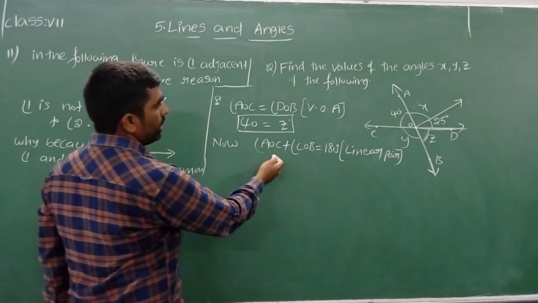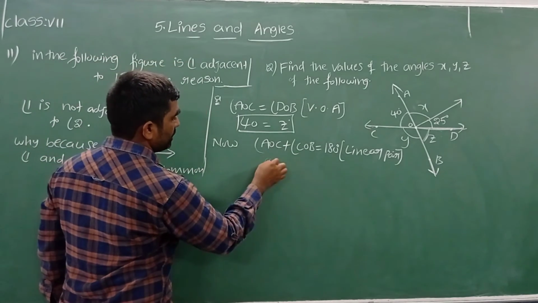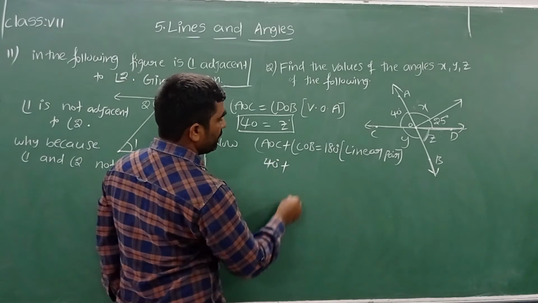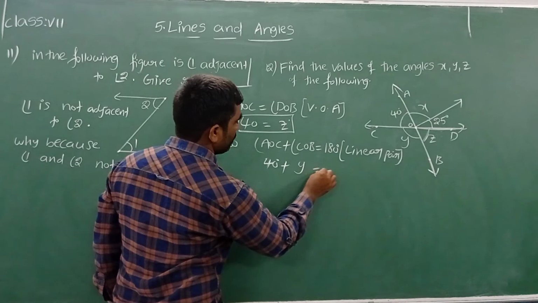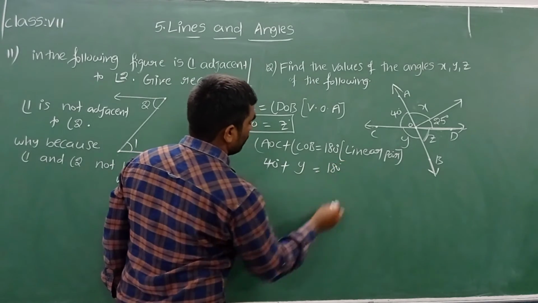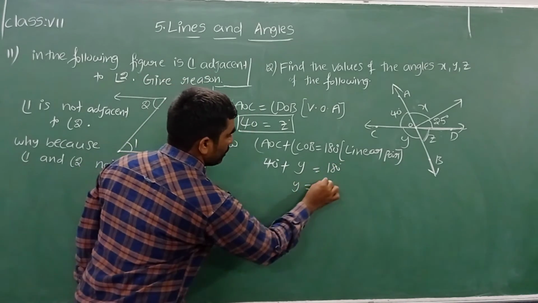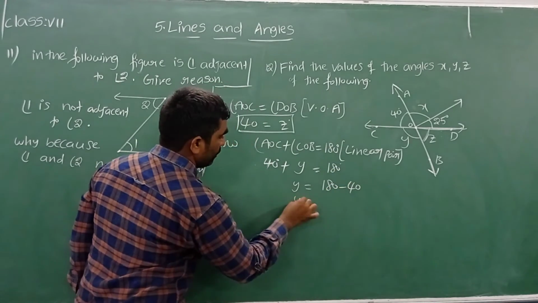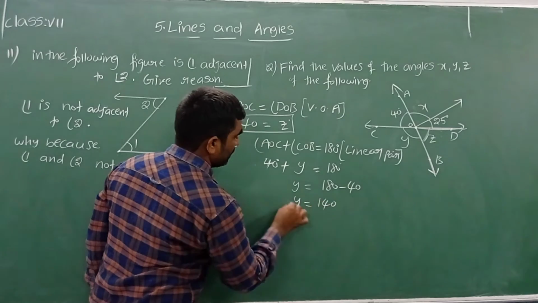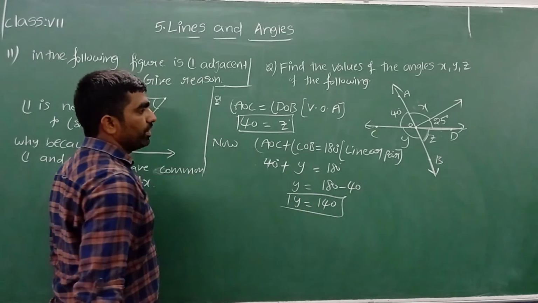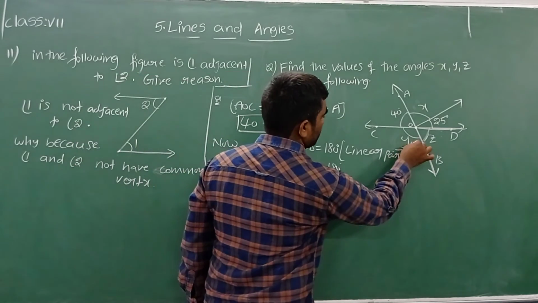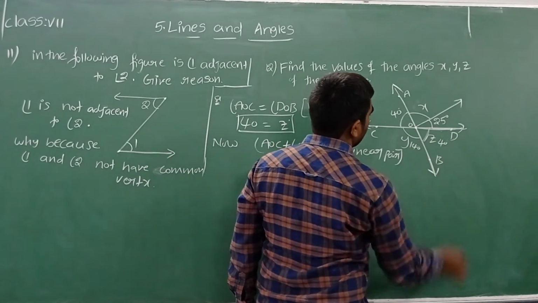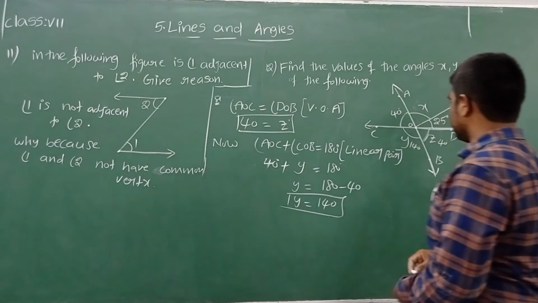So tell me what is AOC? AOC is 40 degrees. I can write AOC 40 degrees plus COB, which is y, is equal to 180 degrees. Now y is equal to 180 minus 40 by transposing. So y is equal to how much? 140 degrees. I got y is equal to 140 degrees. And z is 40 degrees. Now tell me how can I find x?